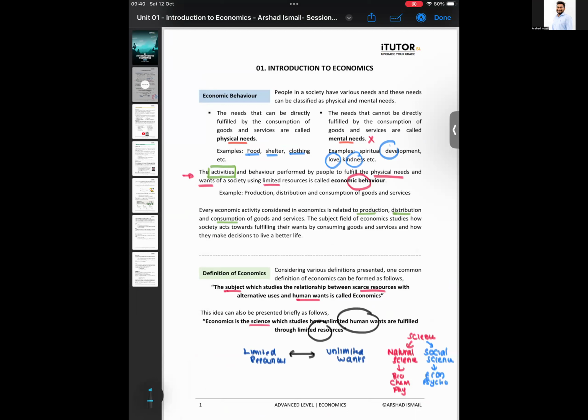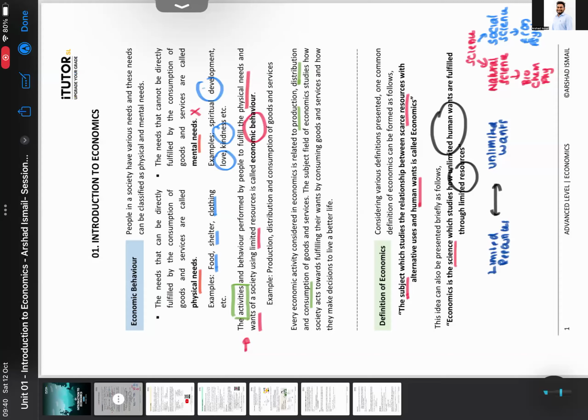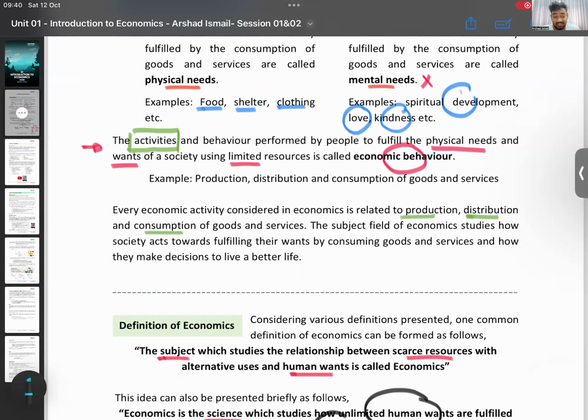Scarce resources means limited. The word scarce means limited. So when you say resources, resources means the money we have, the factors of production: land, labor, capital. Those are all limited. We don't have unlimited resources, we have limited resources. That's what you call scarce resources. So with that limited resources, how are we going to satisfy our unlimited wants? That is what econ is about. Okay, now have that in mind. I will put you to questions later. We'll see how many people get it correct.